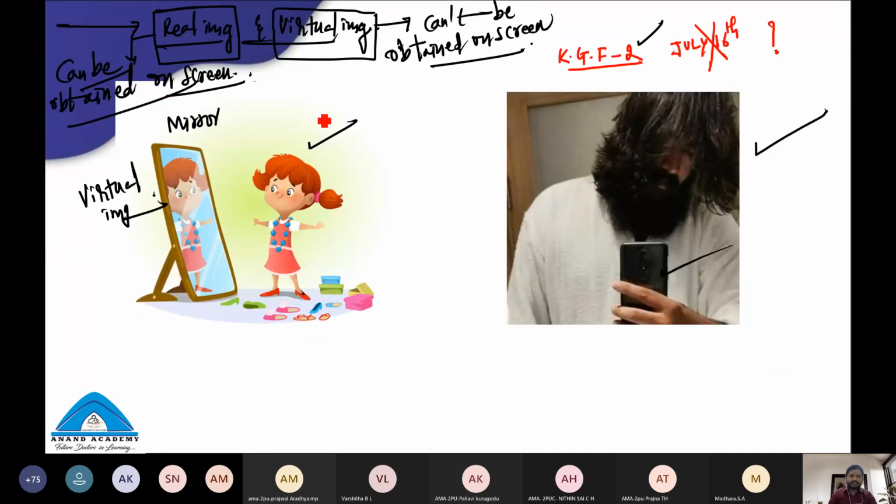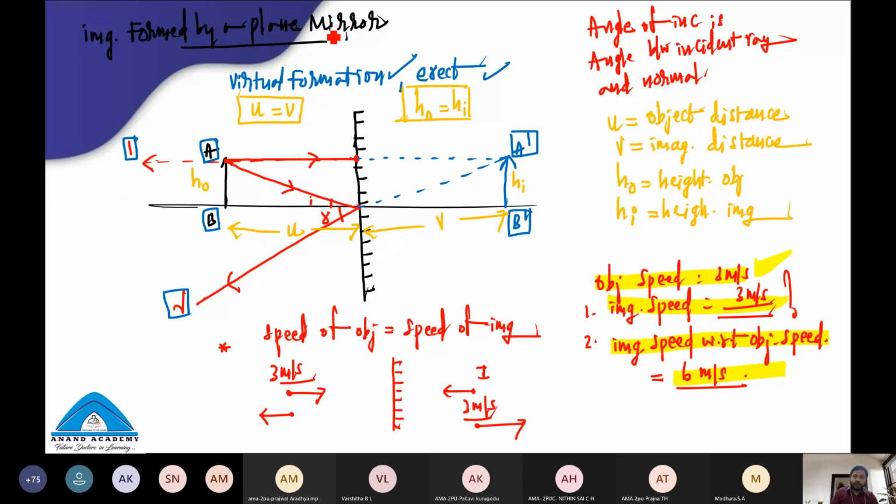In the last class, this was the last concept about real and virtual images, right? Which can be obtained on the screen, which cannot be obtained on the screen. Then image formed by the plane mirror. This is such a beautiful concept in physics. There is a plane mirror. Object distance is equal to image distance. Height of the object is equal to height of the image. In this case, as we have taken a real object, a virtual image is formed.